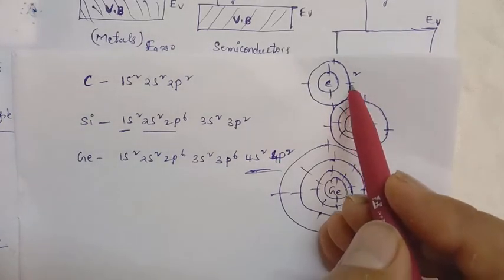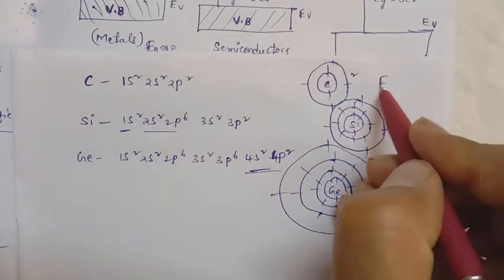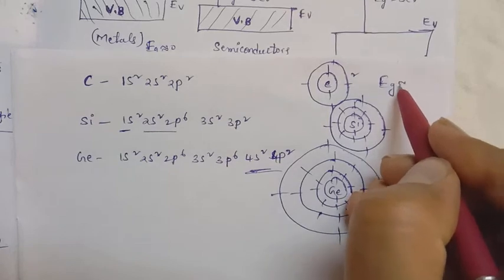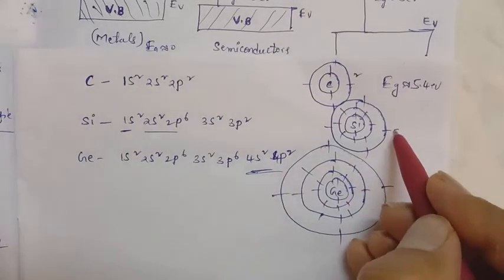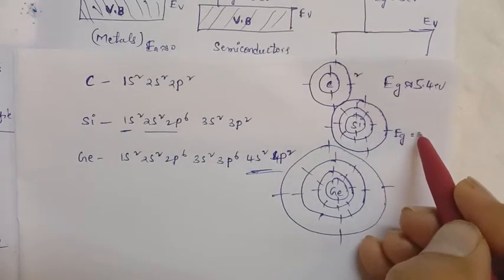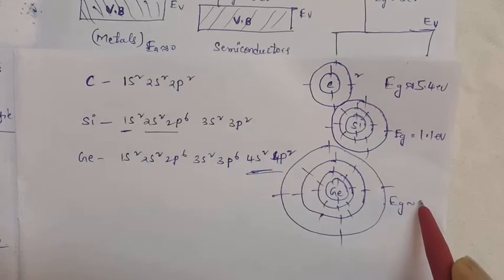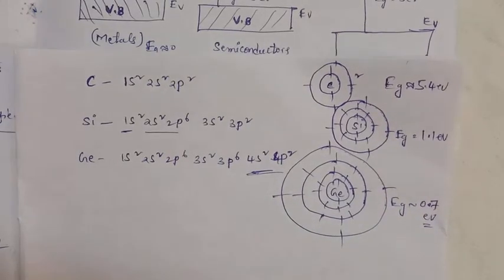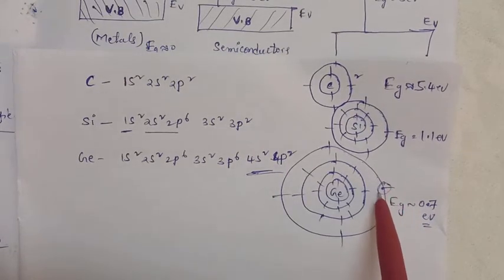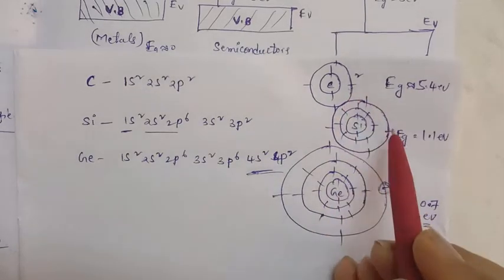From here, the ionization energy, that means the energy gap, for carbon is around 5.4 electron volts. For silicon the energy gap is around 1.1 electron volts. For germanium the energy gap is around 0.7 electron volts. Removing an electron from the fourth orbit is very easy compared to the third, and the third is easy compared to the second.